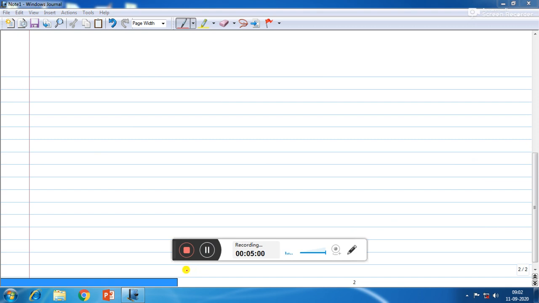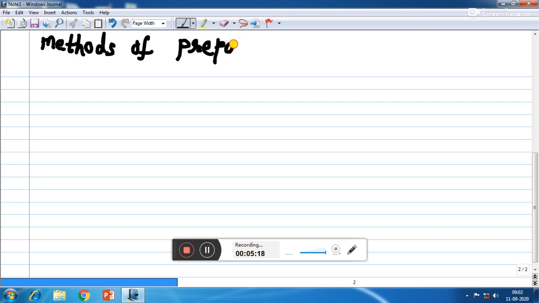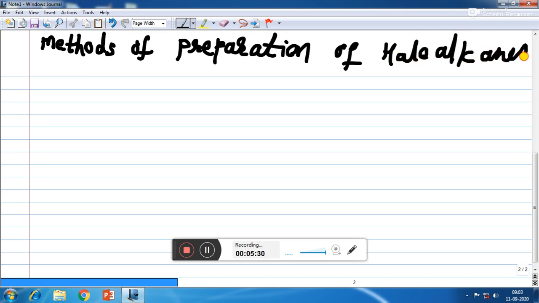Now, next is methods of preparation of haloalkanes. Here we will see that haloalkanes can be obtained from alcohols.